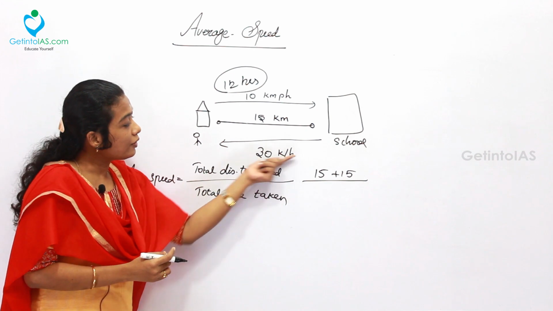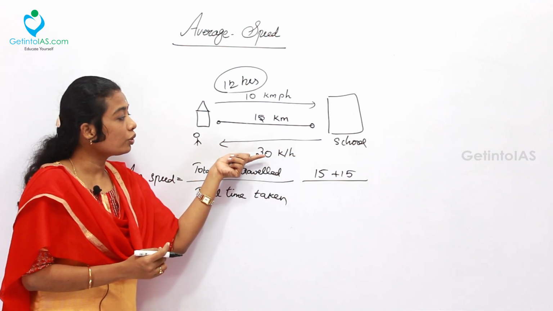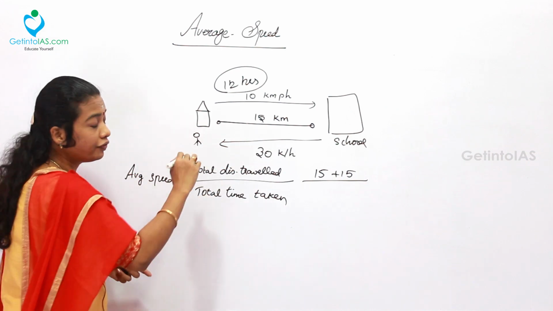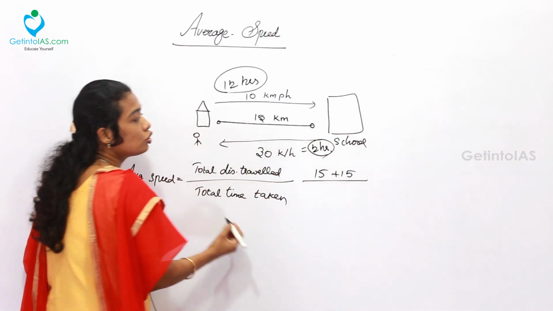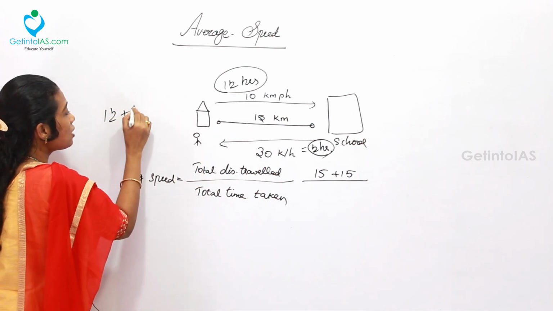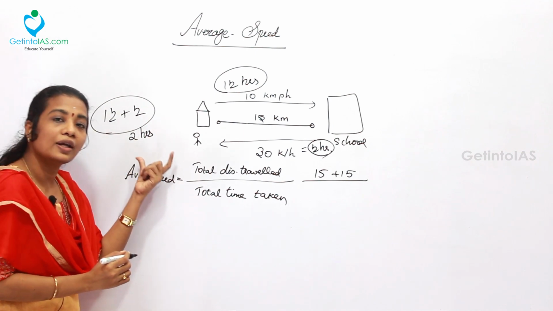While returning back, he is coming at a speed of 30 km per hour. So here 15 by 30, which is equal to half an hour. So 1.5 hours plus half an hour, totally 2 hours, which is the time taken.